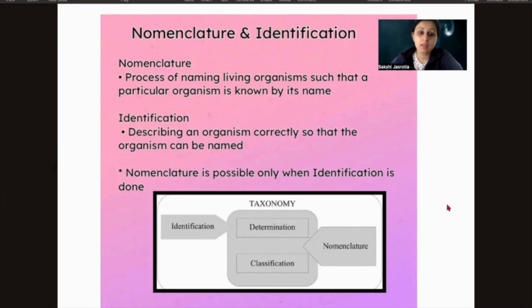Now that we have spoken about the various characteristics that living organisms show, we should know about nomenclature and identification also. What does nomenclature mean? It is the naming of an organism. So the process of naming living organisms such that a particular organism is known by its name, like we all exist and we all are known by our specific names.